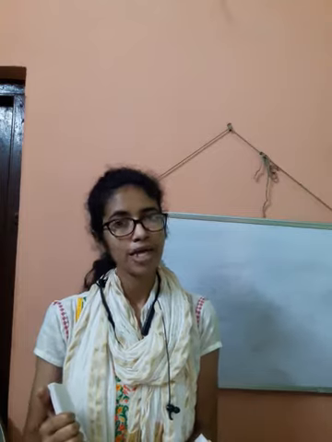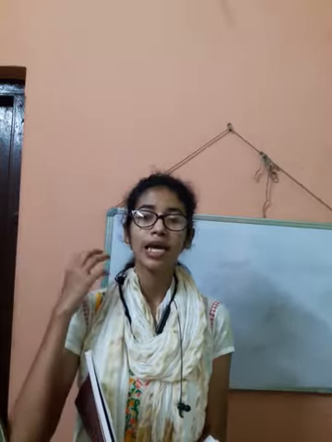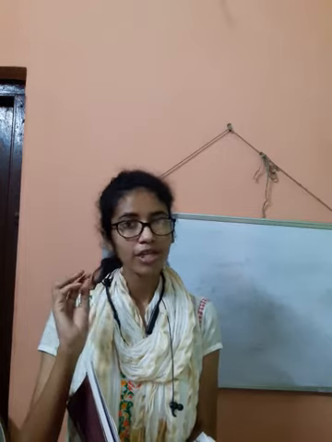Okay. Next one, the nouns which have F or FE. What happens? The F or FE gets replaced by VES. Leaf, leaves. The F will be replaced by VES. Thief, thieves. Half, halves. HALF, HALVES. So the F will be deleted and another group of letters will come. What is that? VES.